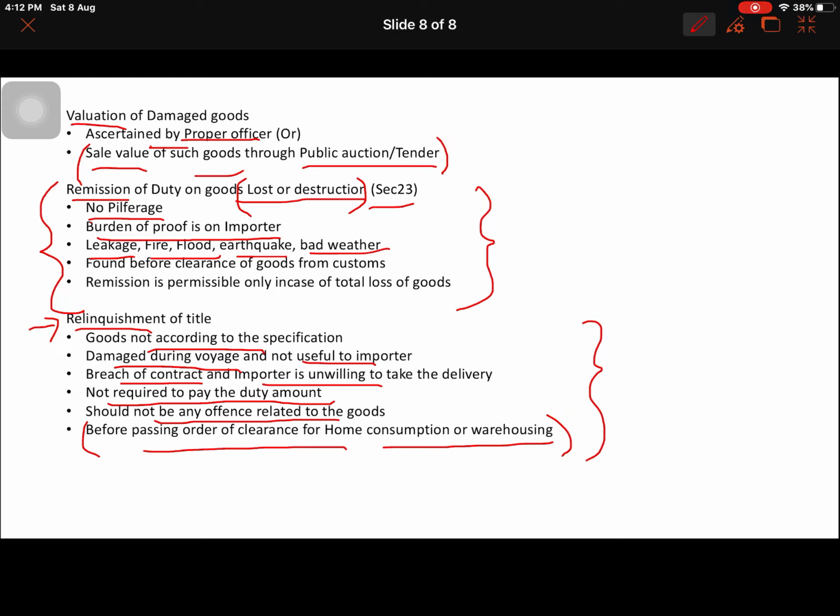But out of curiosity, guys, what will customs do with this item? They may auction it, they may give it in tender, it may be useful to anybody, so they may sell it. Customs can take whatever action based on the direction of the appropriate officer.